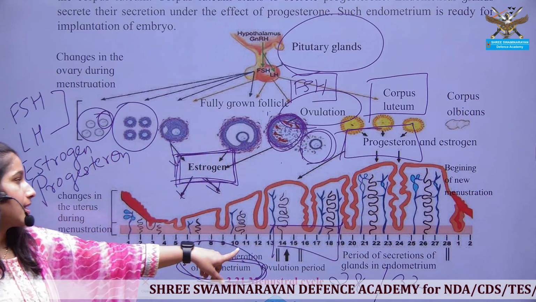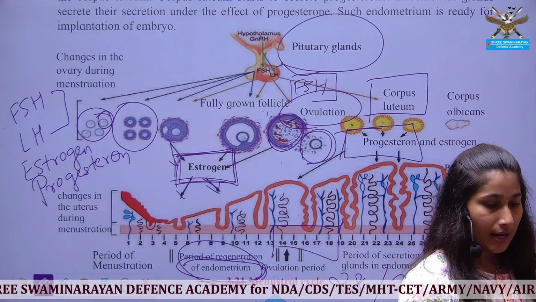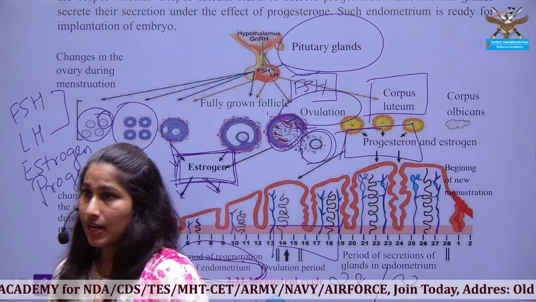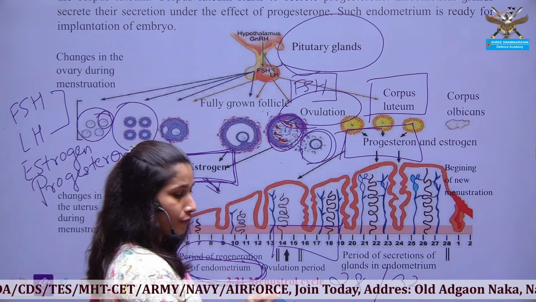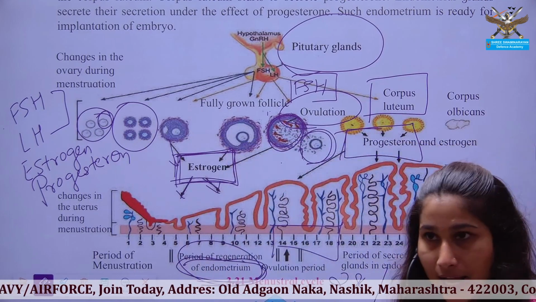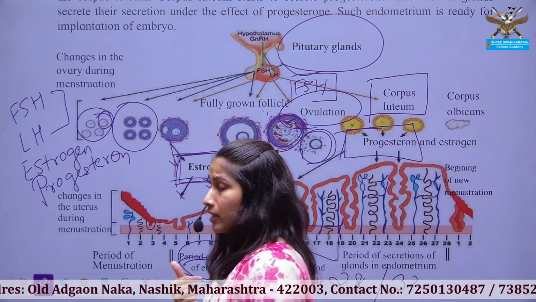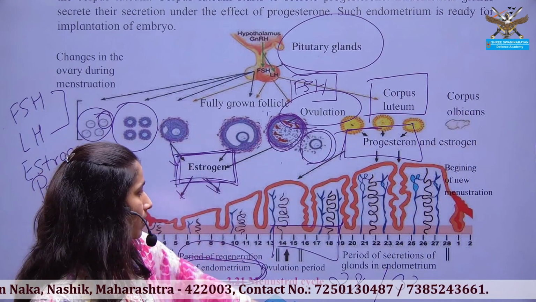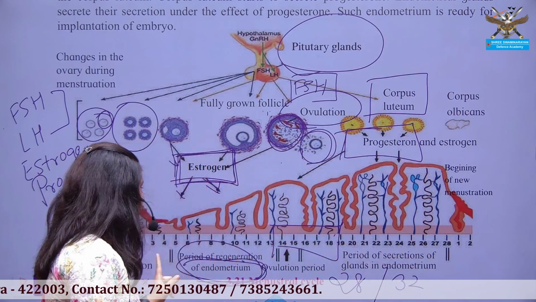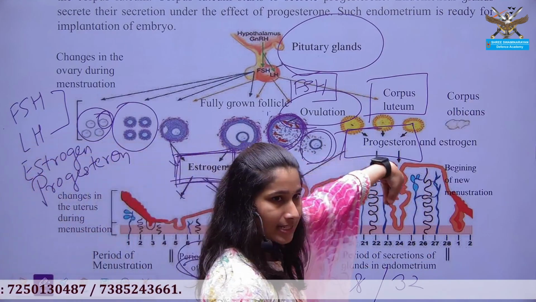If, when the egg was released on the 14th day, the life expectancy of this egg is just 24 hours. If within the 24 hours the egg is fertilized in the oviduct, it transfers to the uterus, and the endometrial lining or thickening that was seen in the early stages of your menstrual cycle, the fertilized egg is embedded there.